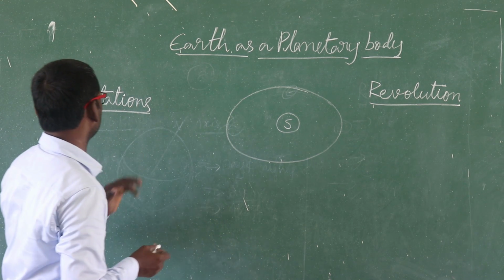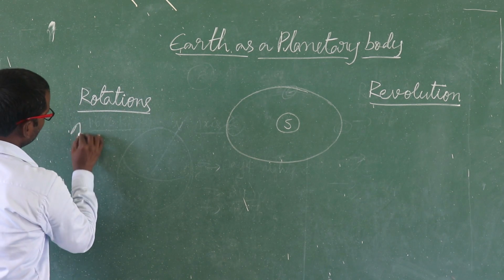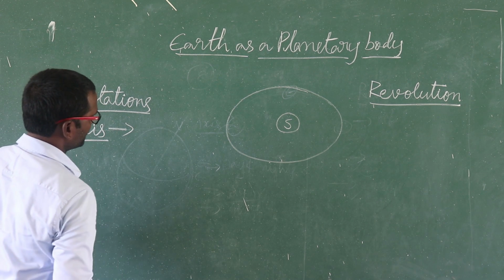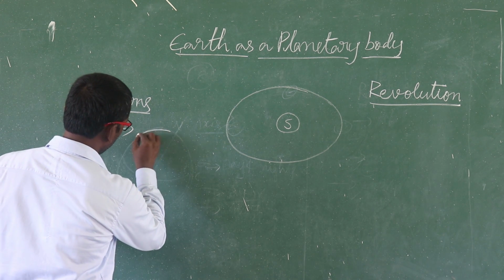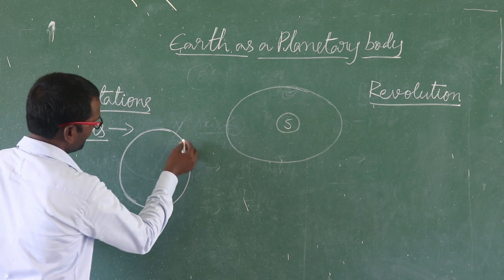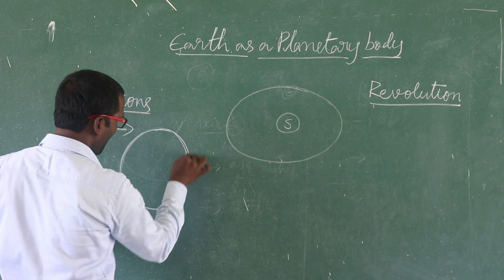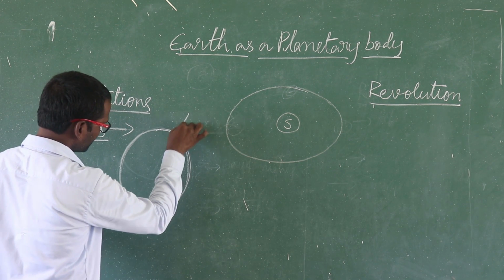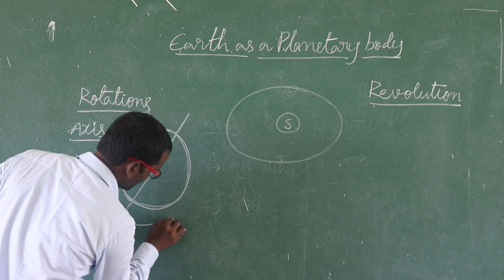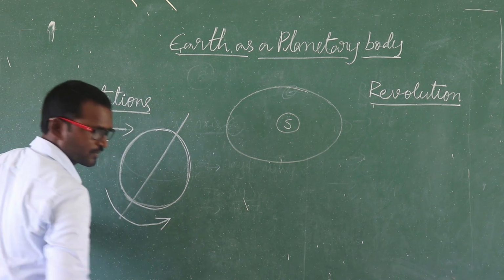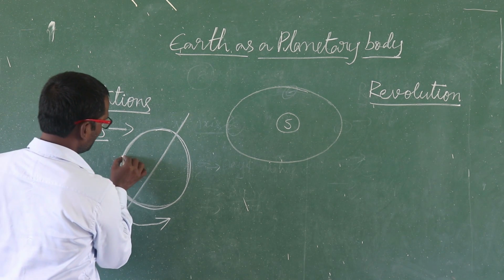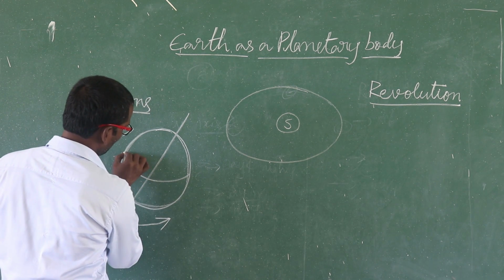Okay, the first one is rotation. Axis. What is meant by axis? When Earth revolves on its own axis from west to east, that we call a rotation.